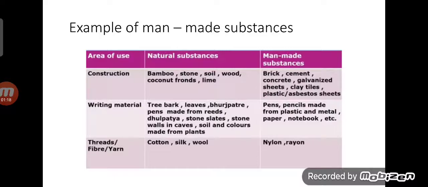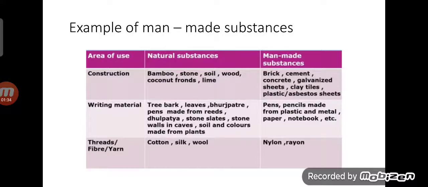plastic, asbestos sheets. Now, for writing materials, there are also two types of substances, children, that is man-made substances and natural substances.